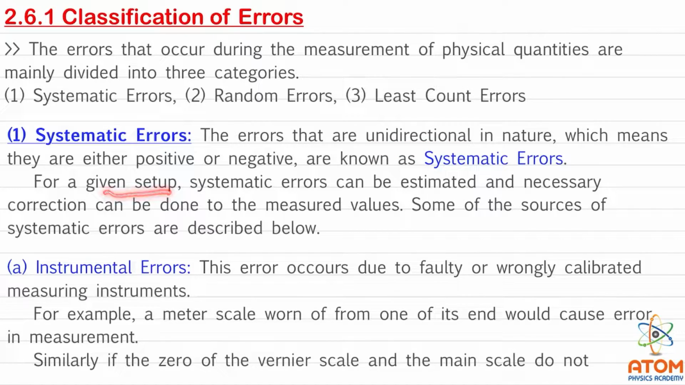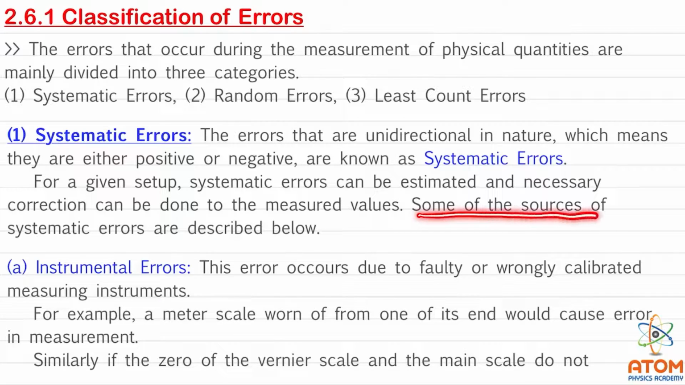For a given setup, systematic errors can be estimated and necessary correction can be done to the measured values. See, because systematic error is unidirectional, either it would be in positive or in negative value. That's why it can be estimated and then corrected. If you already know that this much positive addition or this much negative subtraction is there as an error in the measurement, then we can remove it, we can correct it.